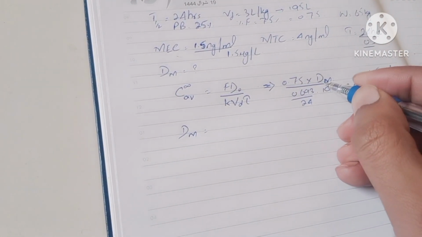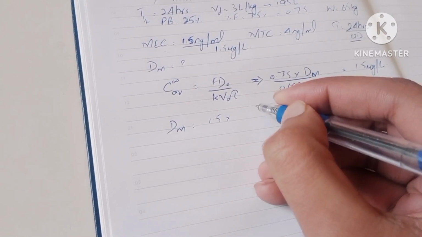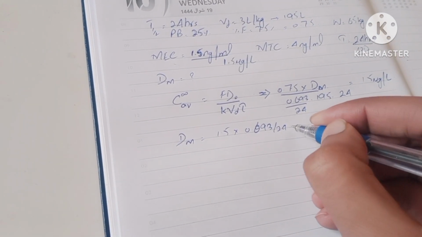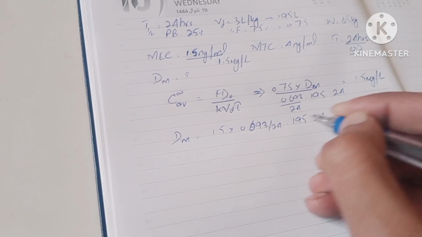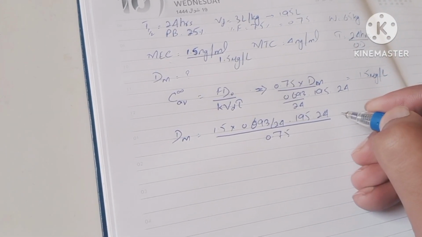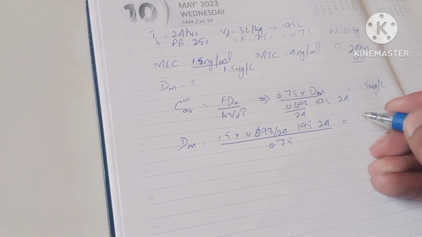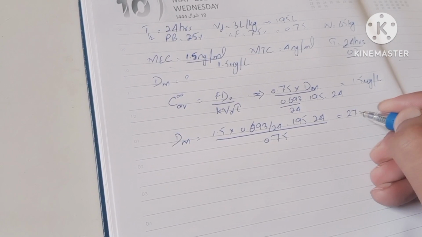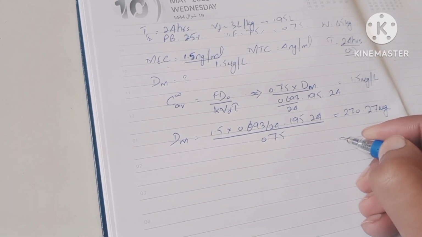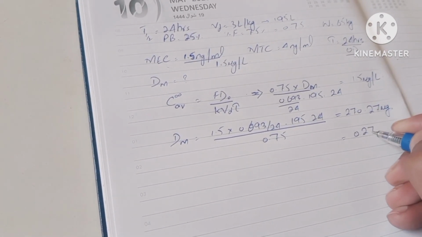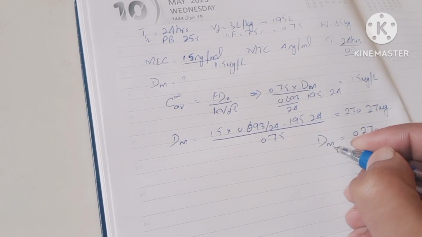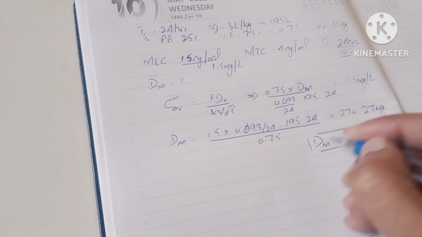So DM is equal to 1.5 into 0.693 over 24 into 195 into 24 divided by 0.75. So the answer that we will get is 270.27 mics. That is equal to 0.270 milligram. So this is the DM, or the maintenance dose, the final answer.